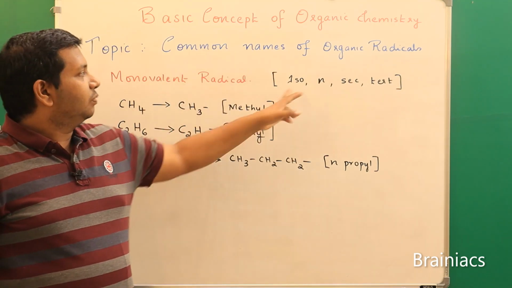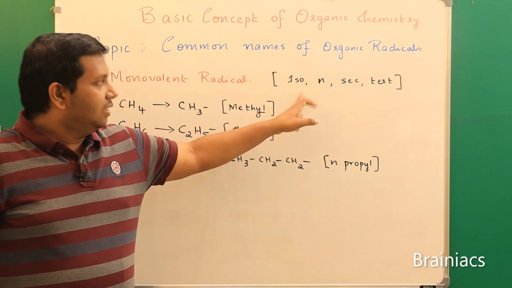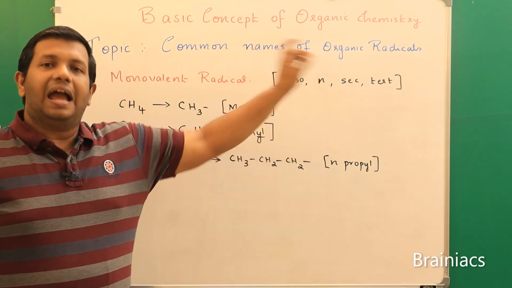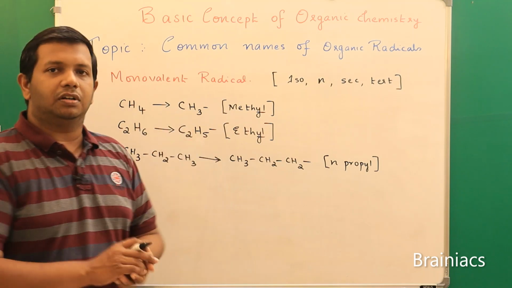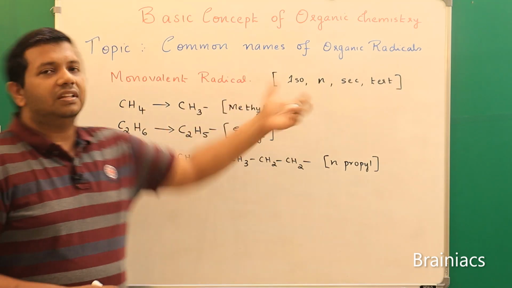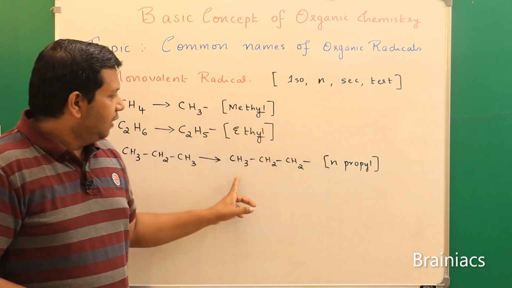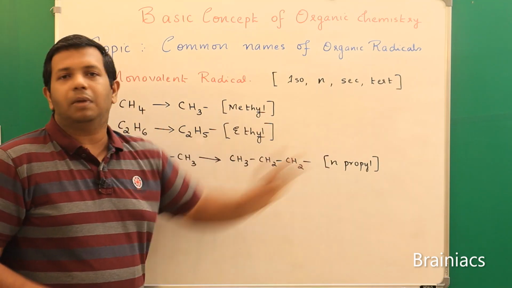For radicals, we mainly use normal, iso, secondary and tertiary. These are the common terms used. Now we will see where these are used. Here, if it is linear, we say normal propyl.